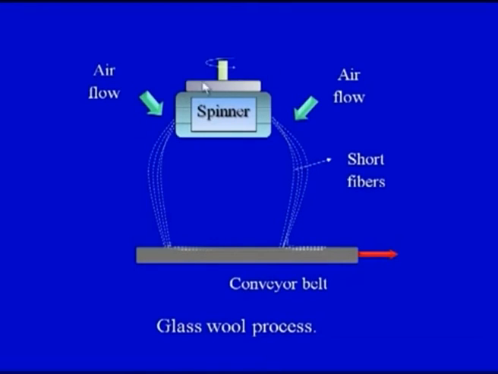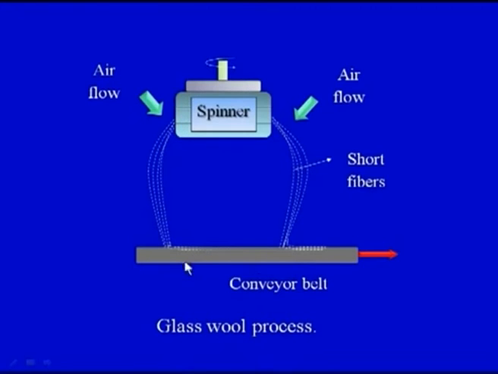So the molten glass is present inside the rotating head. There are a large number of holes in this rotating head. The molten glass would be sprayed out because of the centrifugal spraying action as this rotating head is rotating. Because of the centrifugal spraying action, the glass in the form of small fibers of the diameter of 20 to 30 micron would be sprayed out, and we have air pressure which would guide these small fibers onto